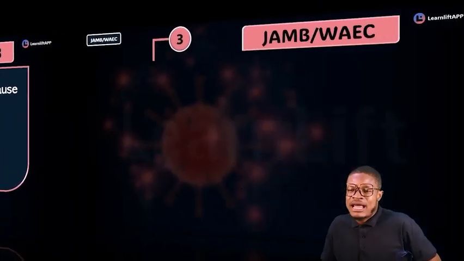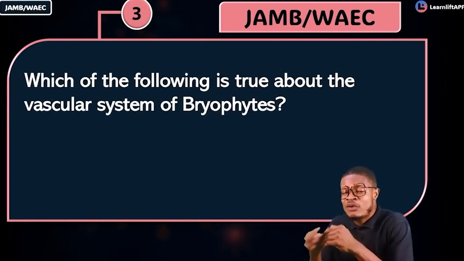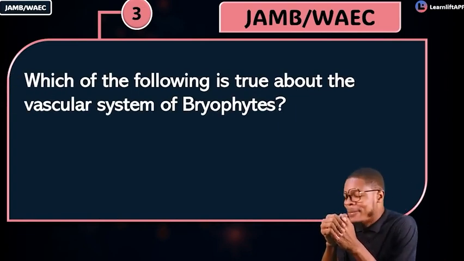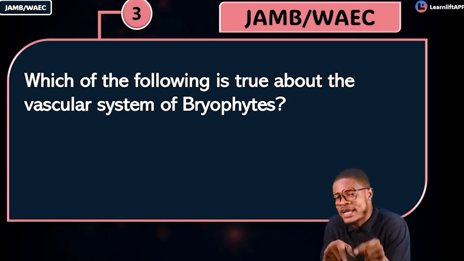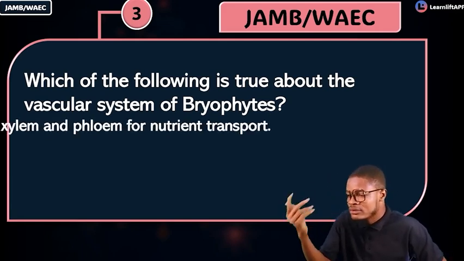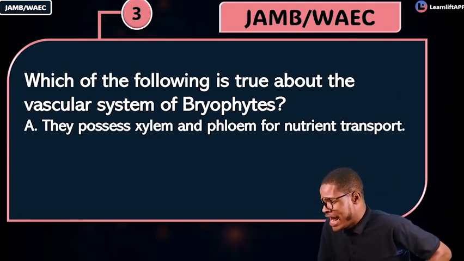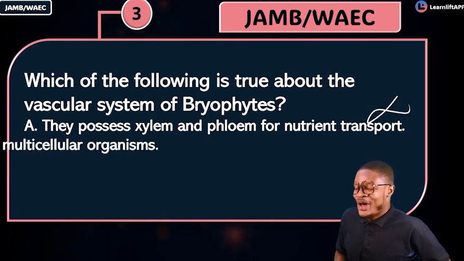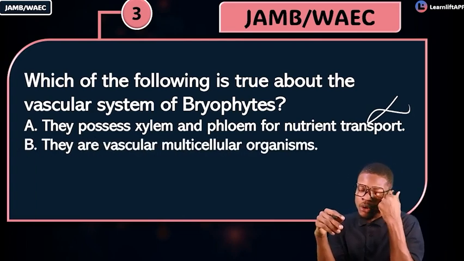Look at another powerful question, question 3. A question that is loved by both JAMB and WAEC. The question says, which of the following is true about the vascular tissue of bryophytes? Option A, they possess xylem and phloem for nutrition. Wrong. Option B says they are vascular multicellular organisms.